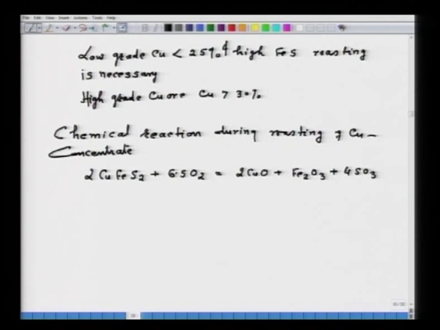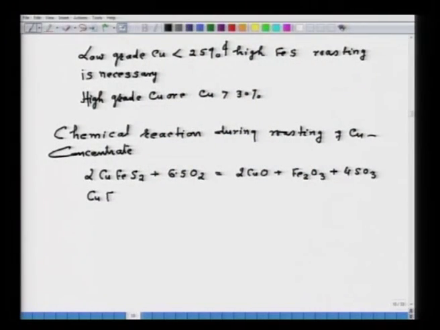Now, also one should see during the roasting that the higher oxides of iron should not form to the extent possible, because ultimately if you want to produce copper, you have to eliminate all oxides, all gangue, everything has to be removed. Normally it is found that higher oxides of iron are difficult to remove as compared to lower oxides. For example, FeO can be easily removed by fluxing with SiO2, whereas Fe2O3 and Fe3O4 are very difficult to remove. So, that point also has to be kept in mind.